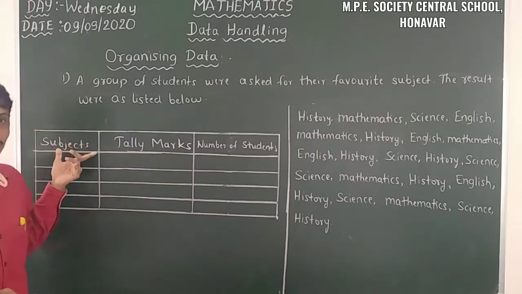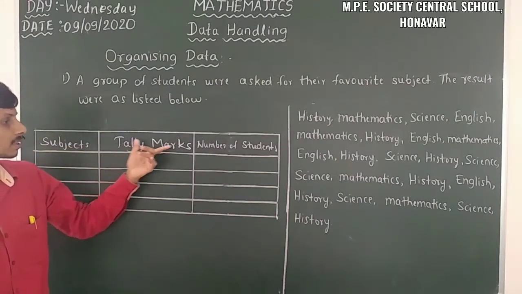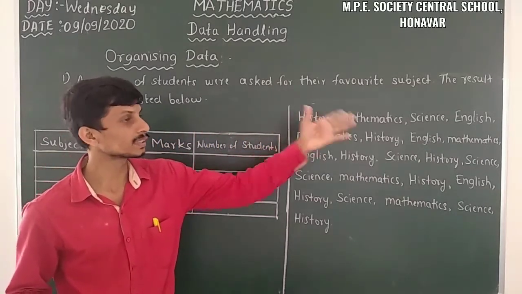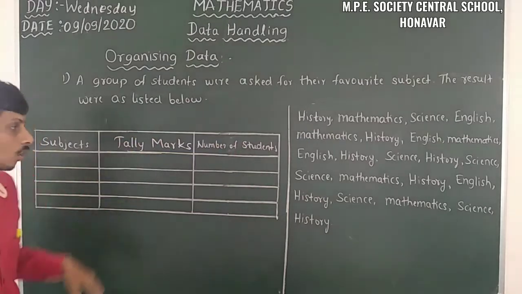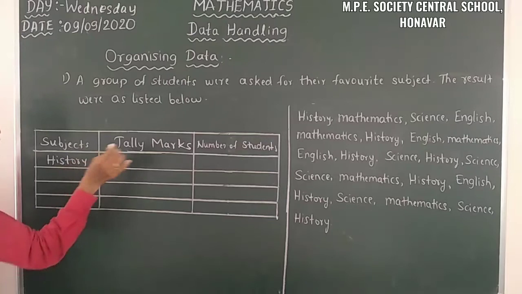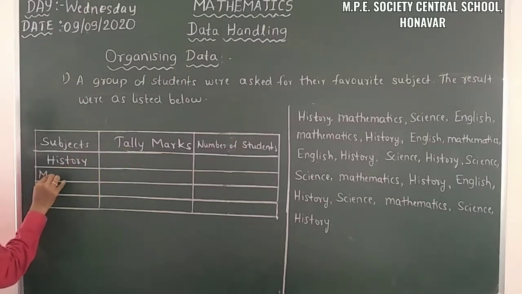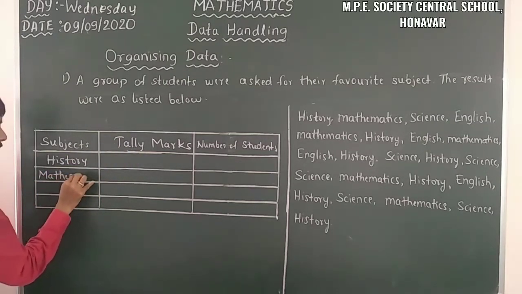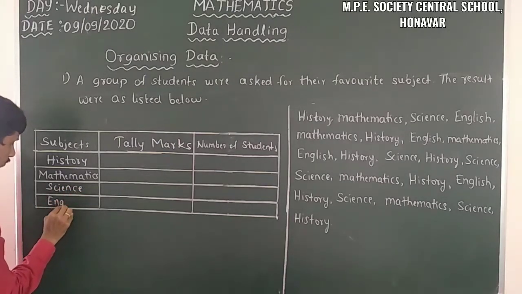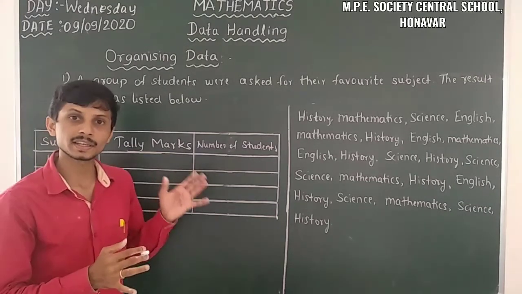So here I take some columns: one is the subjects, then tally marks and number of students. There are 4 subjects: history, mathematics, science and English. So I will take them in order. Firstly I will take history, then mathematics, then science, and finally English.